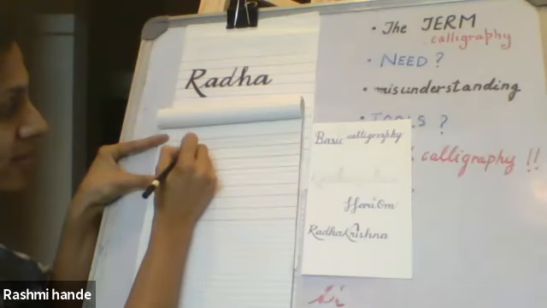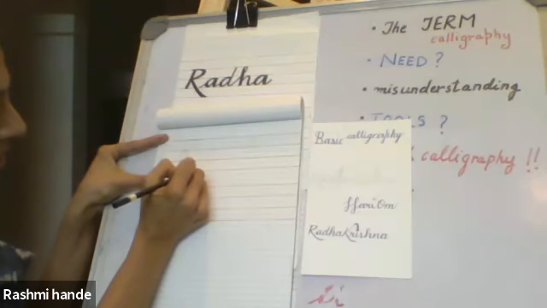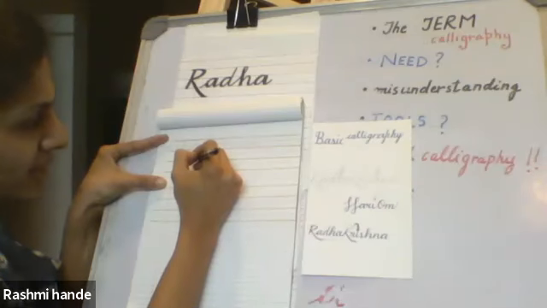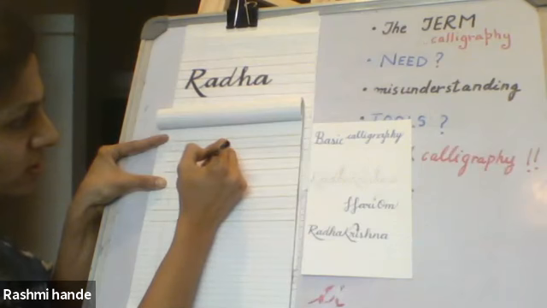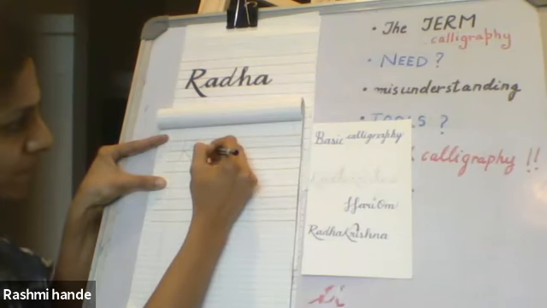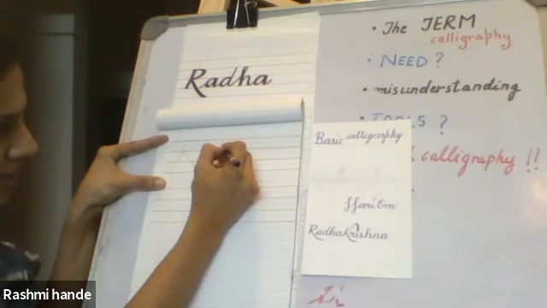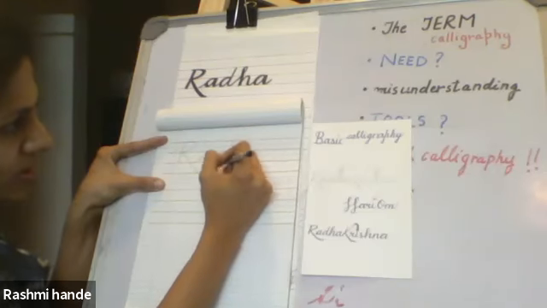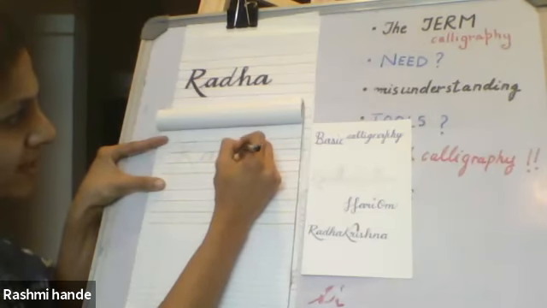R, I'd like to take the A down, R slide down, then A again with the upstroke, then an oval, then the downstroke, then again an oval for D, a long downstroke, then the ascending loop.